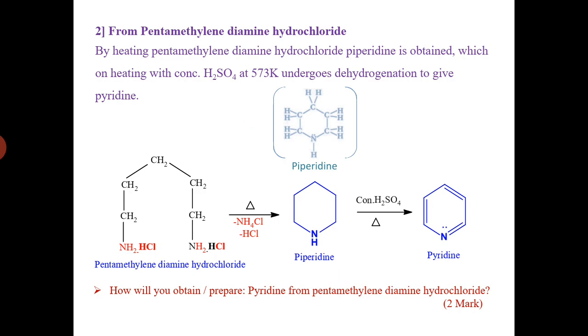In the first step, pentamethylene diamine hydrochloride, on heating, there will be a removal of NH4Cl and HCl that gives piperidine, and then again after dehydrogenation in presence of concentrated H2SO4 that gives pyridine.